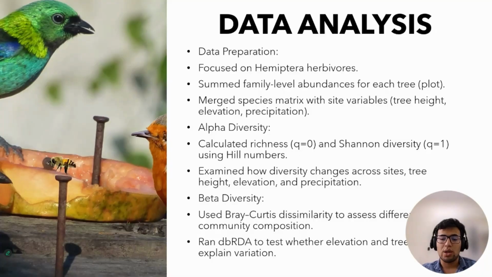After this, we calculated two different alpha diversity metrics, richness and the Shannon diversity index, using Hill numbers, and examined how they varied across sites along tree height, elevation, and precipitation gradients. To better understand community composition, we used Bray-Curtis dissimilarities and ran a distance-based redundancy analysis, also known as dbRDA, to test whether elevation and tree height explain variation in insect communities.